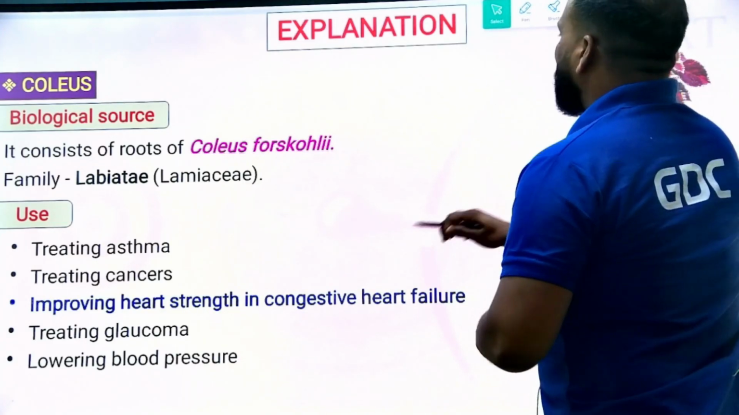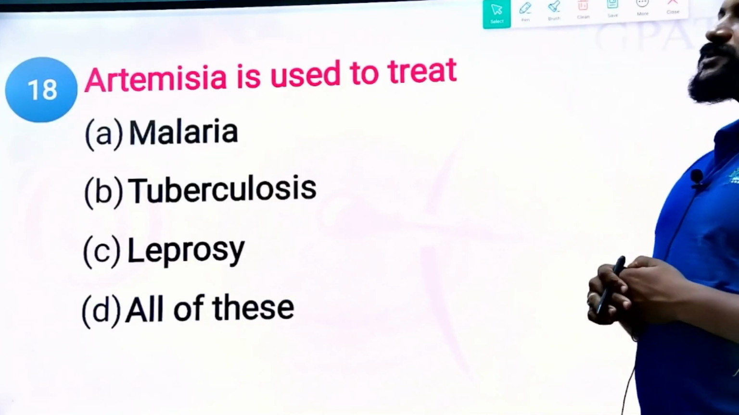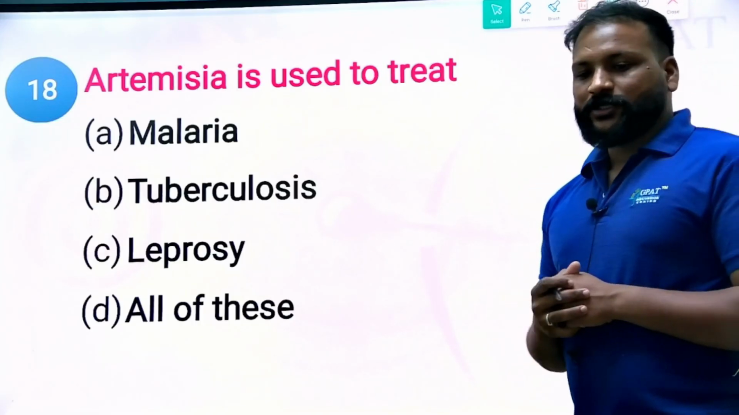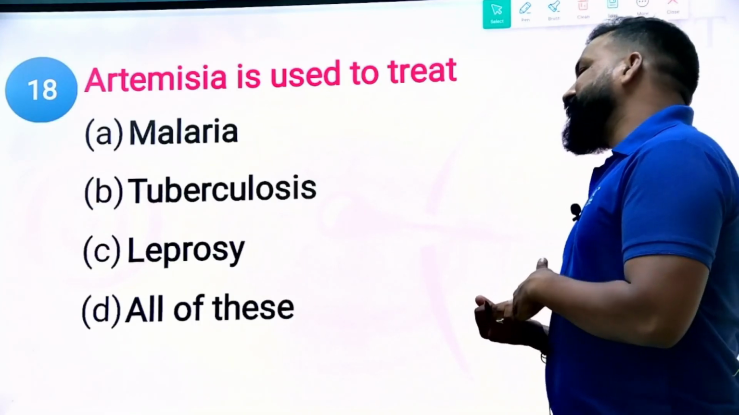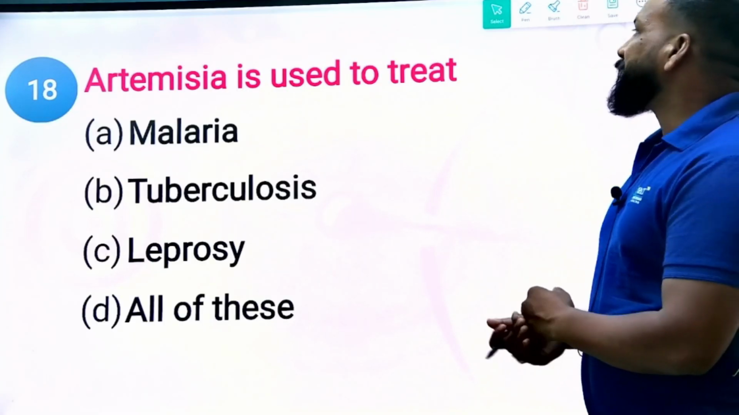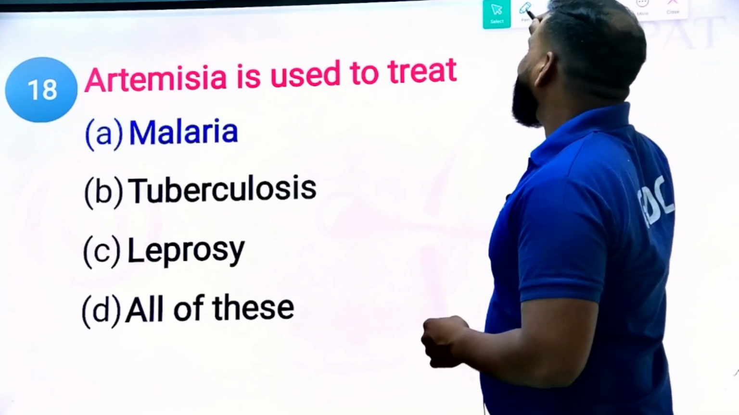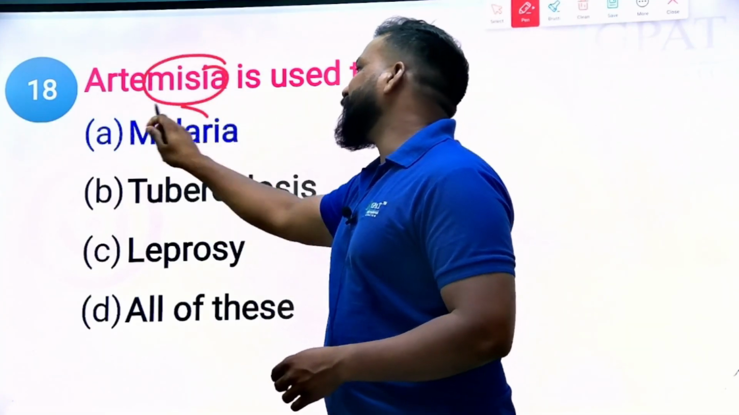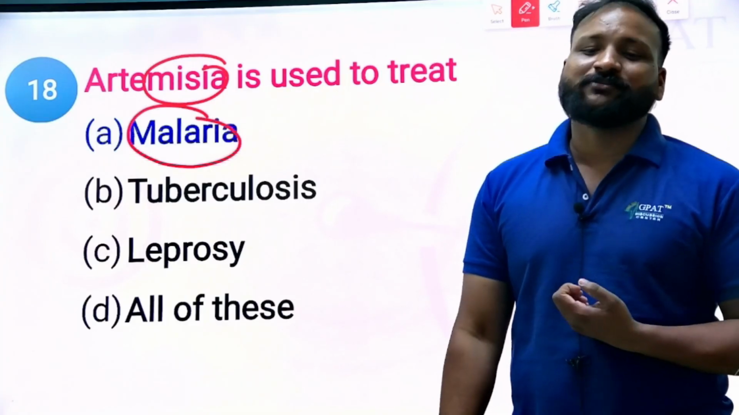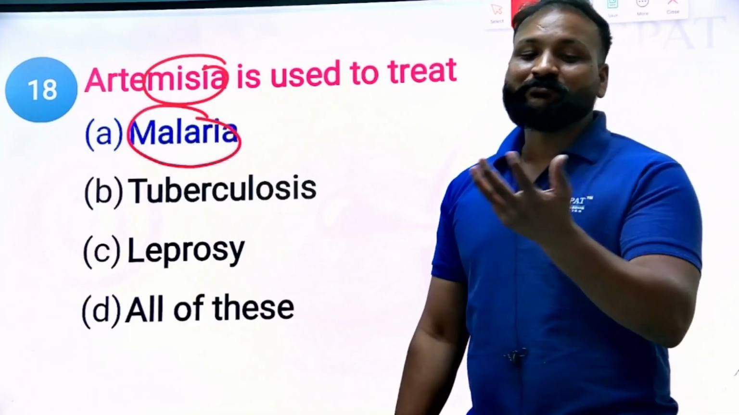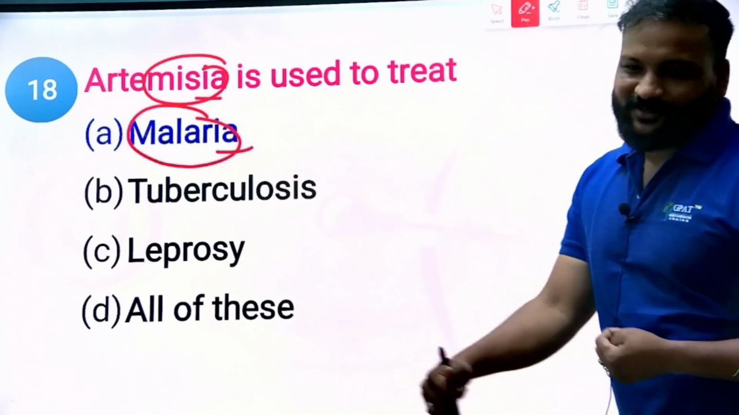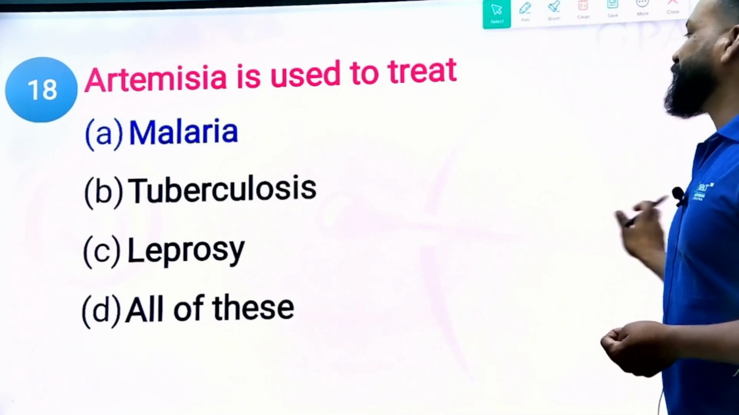That's the beauty. Right, next question: Artemisia is used to treat what? Malaria, tuberculosis, leprosy, and all of this. What is the right answer? Obviously, I used to give one hint: Artemisia, malaria. Do remember the pronunciation. With the pronunciation, we do remember sometimes. Artemisia and malaria. Like how we remember funnily sometimes.